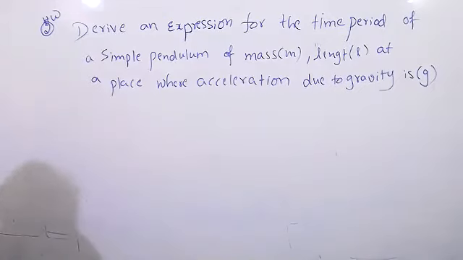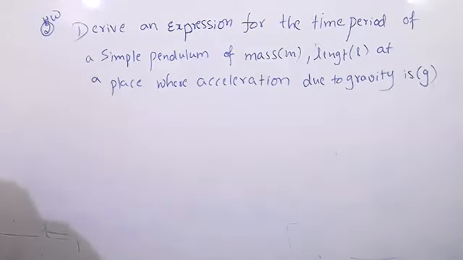Sir, that Van der Waals question, I tried solving it. Can you say whether my answer is correct? We have to find the value of a and b and then multiply.